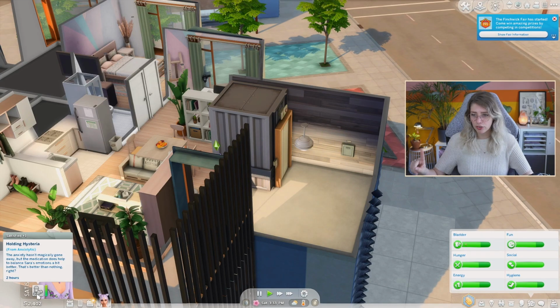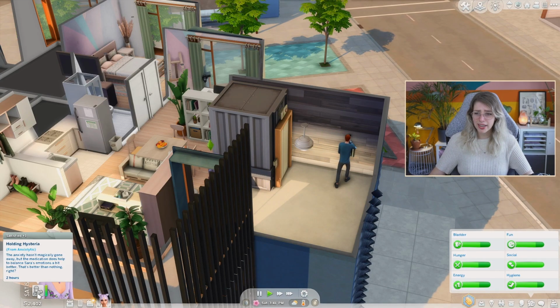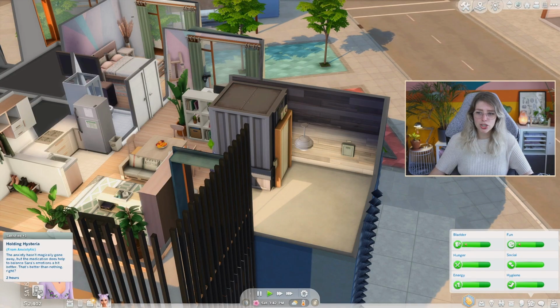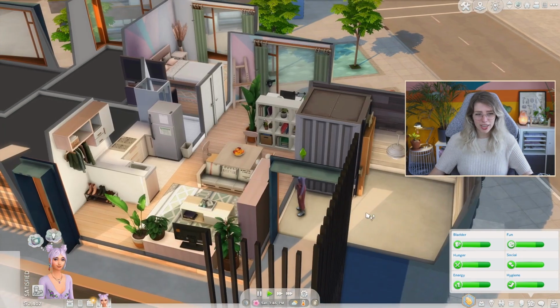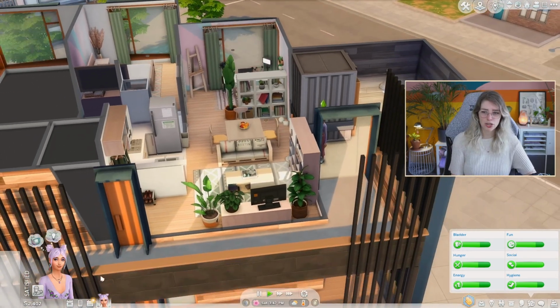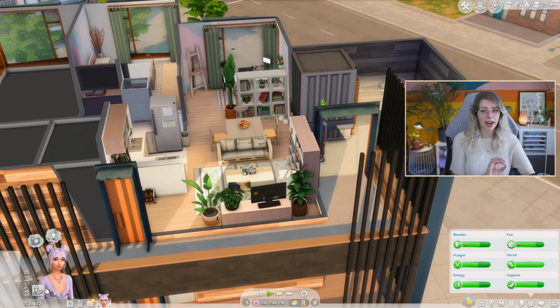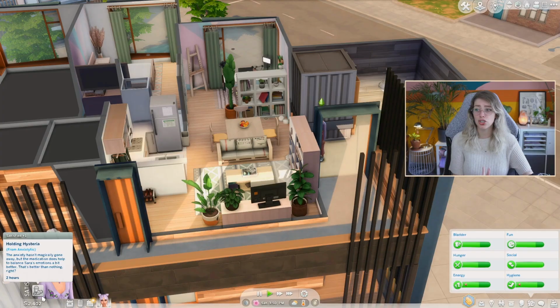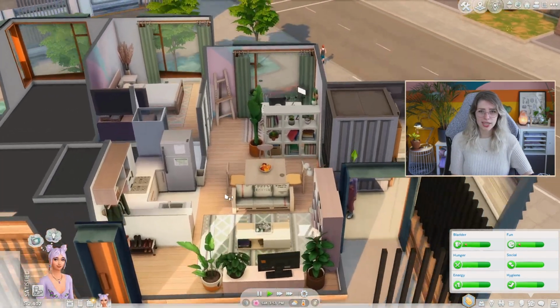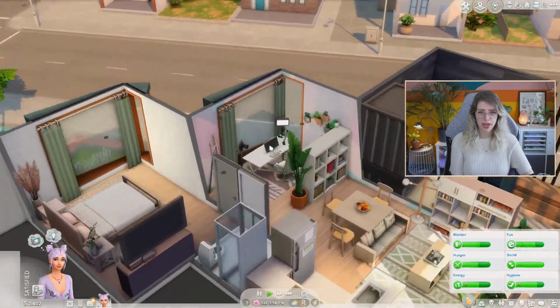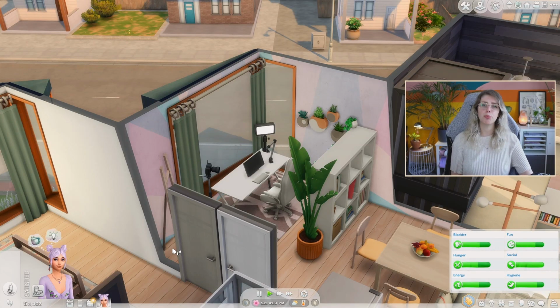She is now satisfied. Holding hysteria. The anxiety hasn't magically gone away, but the medication does help to balance Sarah's emotions a bit better. That's better than nothing, right? Okay, I like that the medication seems to be working for her, but I think you can also get moodlets where it doesn't work. Now we are living with this. Let's just try to live our lives and see what happens. And let's see, if we play a bit, if certain moodlets pop up from her having this.